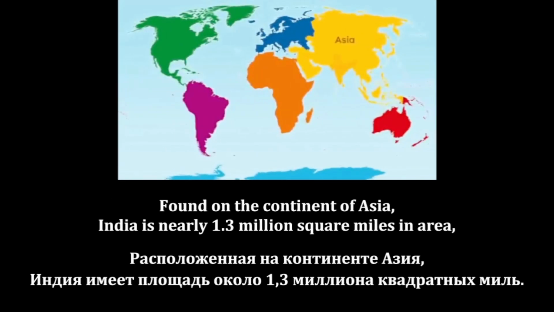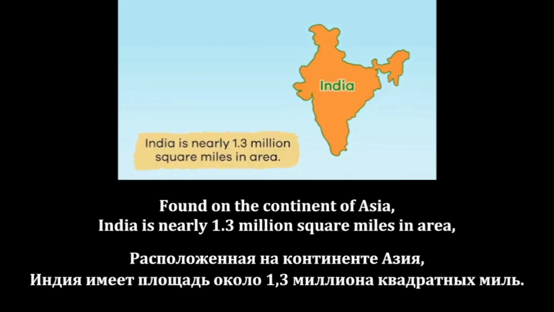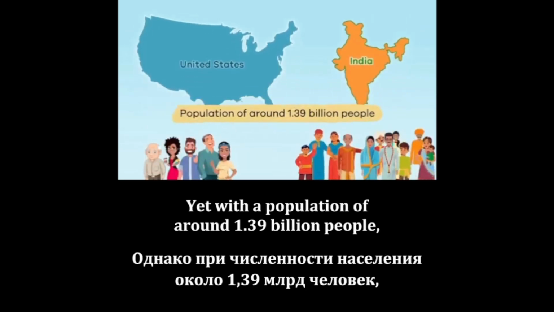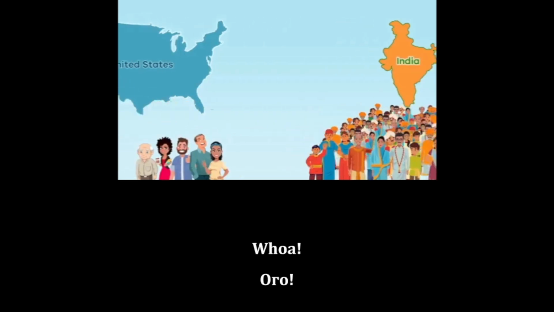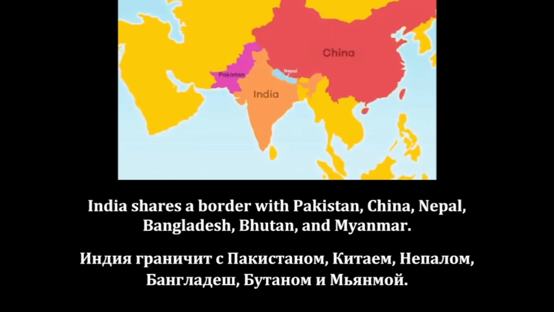Found on the continent of Asia, India is nearly 1.3 million square miles in area, about one-third the size of the United States. Yet, with a population of around 1.39 billion people, India is home to more than 1 billion more people than the United States. Whoa! India shares a border with Pakistan, China, Nepal, Bangladesh, Bhutan, and Myanmar.